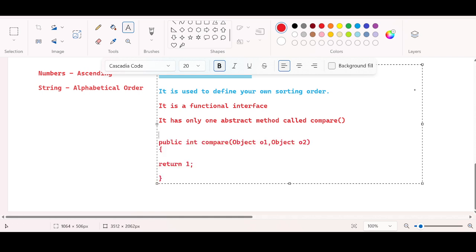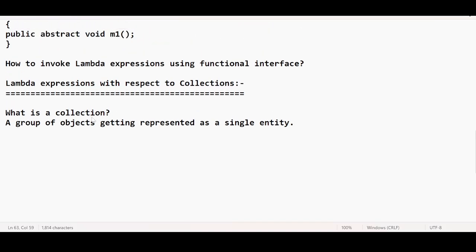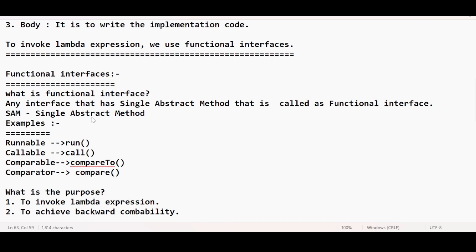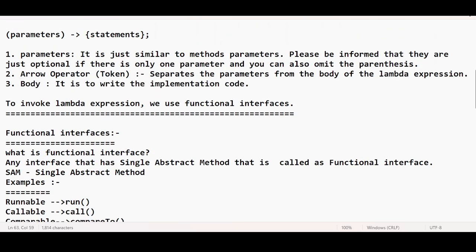Right, now go back to our theory. We have invoked lambda expressions so far by using user defined interfaces, right? To invoke a lambda expression we use functional interfaces. Till yesterday we have invoked lambda expressions using user defined functional interfaces.